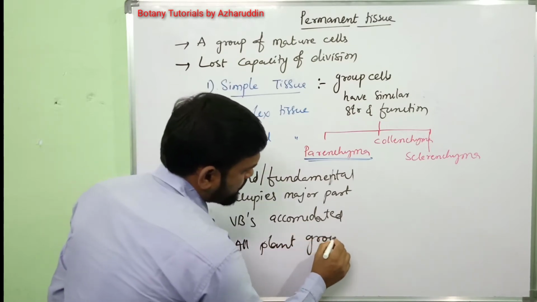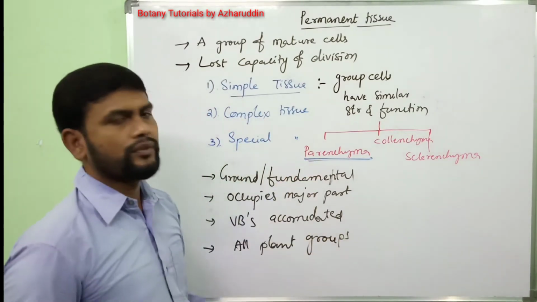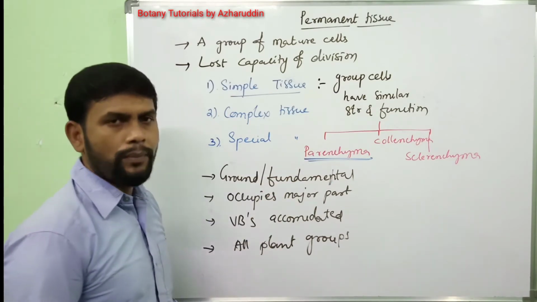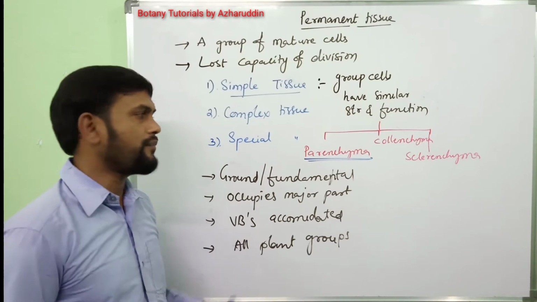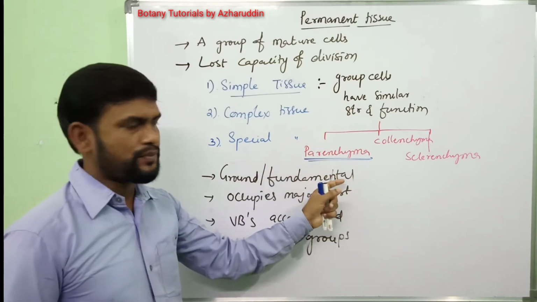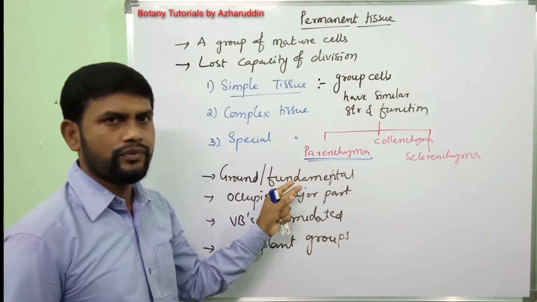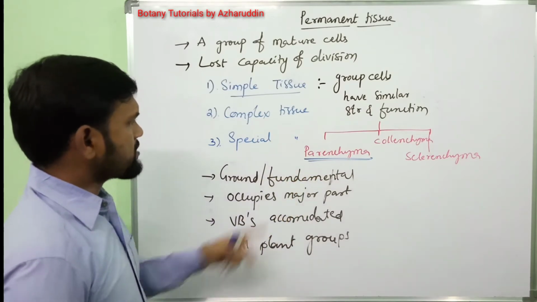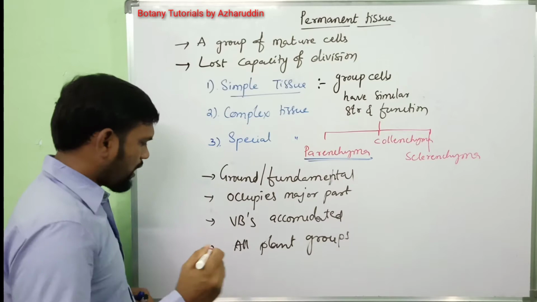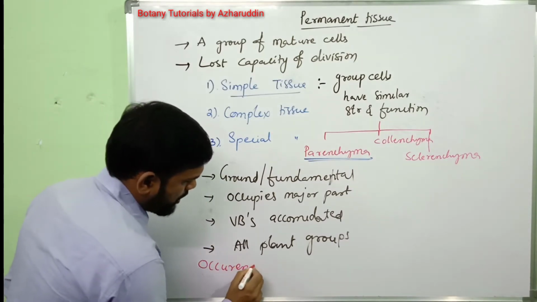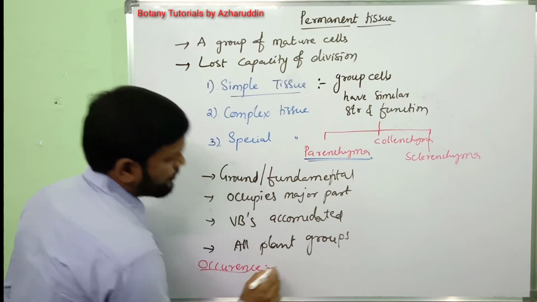In lower plants, it is the main tissue. Parenchyma is the main tissue in lower plants like algae and fungi. Only parenchyma is present and it performs all functions in the plant body. Okay. Next, coming to their occurrence, where it is present. Coming to occurrence of parenchyma.